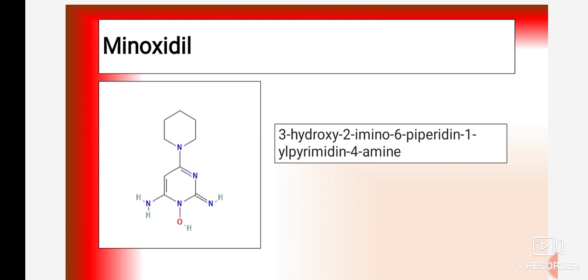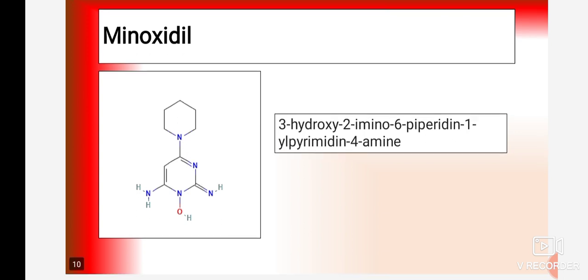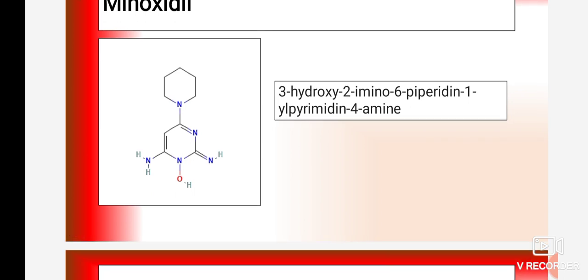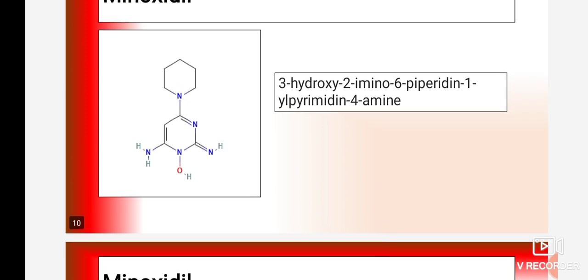One is a 6-member ring with 1 nitrogen without any unsaturation, so that ring is known as a piperidine. If the double bonds are present, then that ring is known as a pyridine. The next ring is a 6-member heterocyclic ring containing 2 nitrogens, so it is a pyrimidine ring. To that pyrimidine ring, an imino group is present.